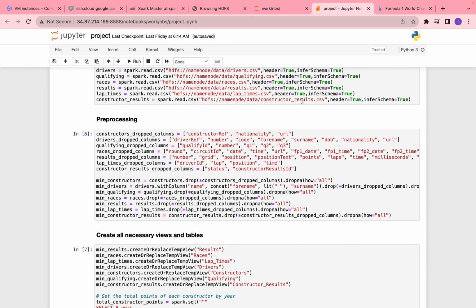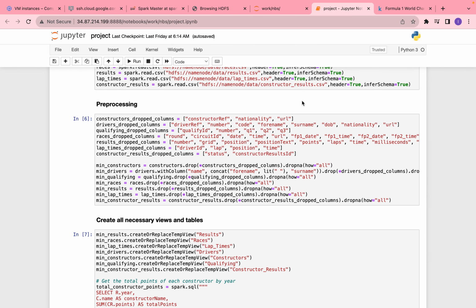So first off, I start by pre-processing the data so that it is ready to be queried. For example, for the constructors, which are the teams, I don't need the reference code, only the name of the constructors. The same goes for the nationality and the URL to their Wikipedia page. I'll also drop any columns with all null values as these do not contribute anything to the queries. You'll notice that I don't drop columns with some null values, as these are still relevant.